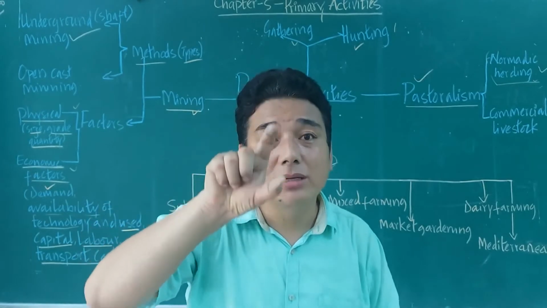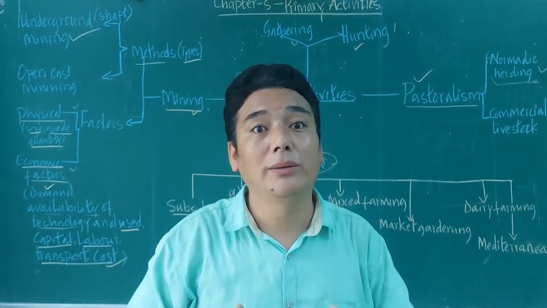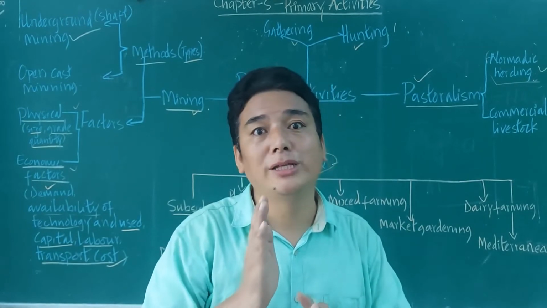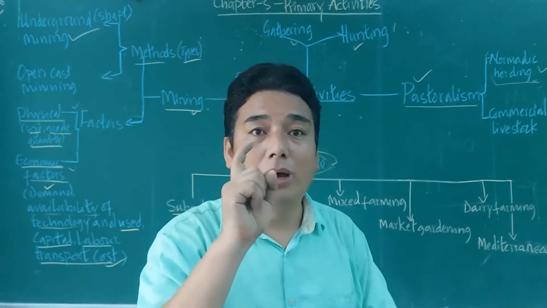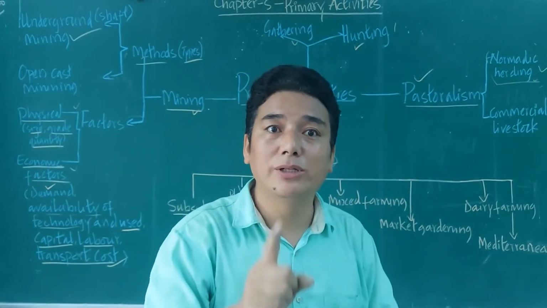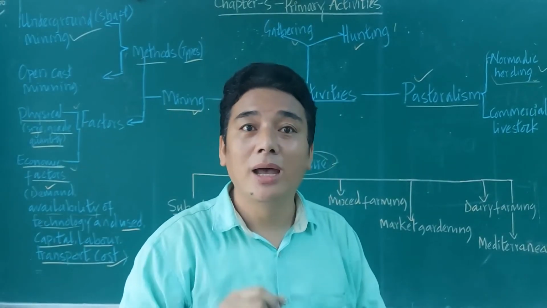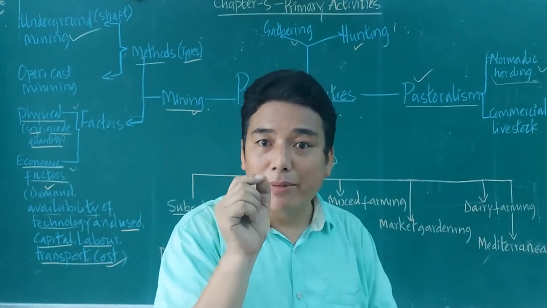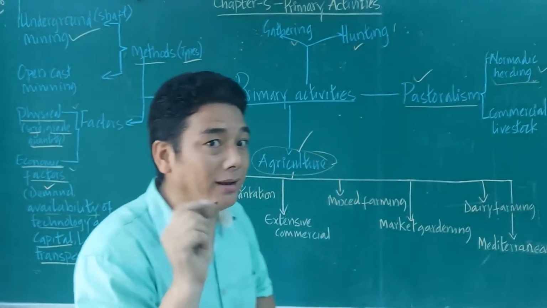And this shifting cultivation has different local names. In India, it's known as Jhum, and try to find out the local name used in Mexico, in Indonesia, in America, and so on. Is that okay? So try to find that out.